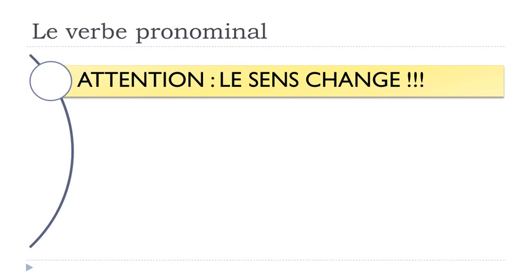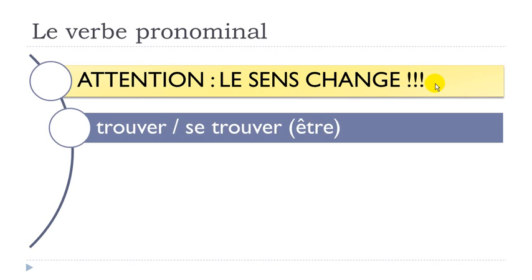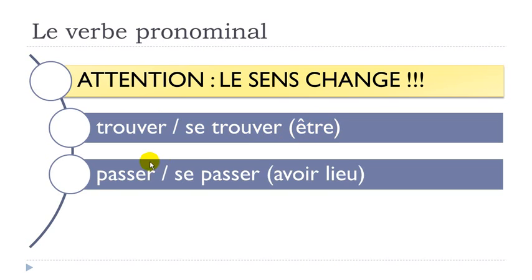Be careful, because in some cases, when you add this se in front of the verb, then le sens, so the meaning of the verb, will change. So I will put a few examples here. Trouver is to find, okay? And then se trouver means to be, être, okay? Trouver, to find, but then se trouver is to be, être. Passer, to pass. Se passer, avoir lieu, so to take place.